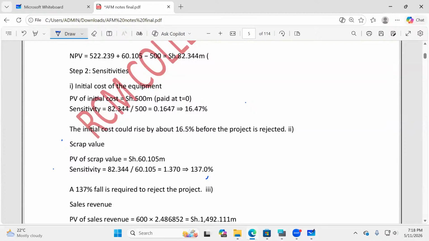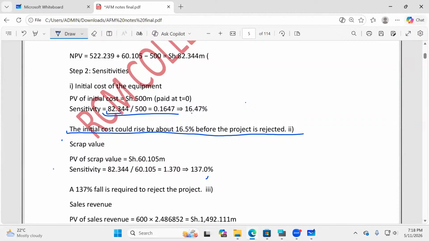Here we have the sensitivity of the initial cost. It's the NPV over the initial cost, which gave us 16.47%. So the initial cost could rise by about this before the project is rejected.